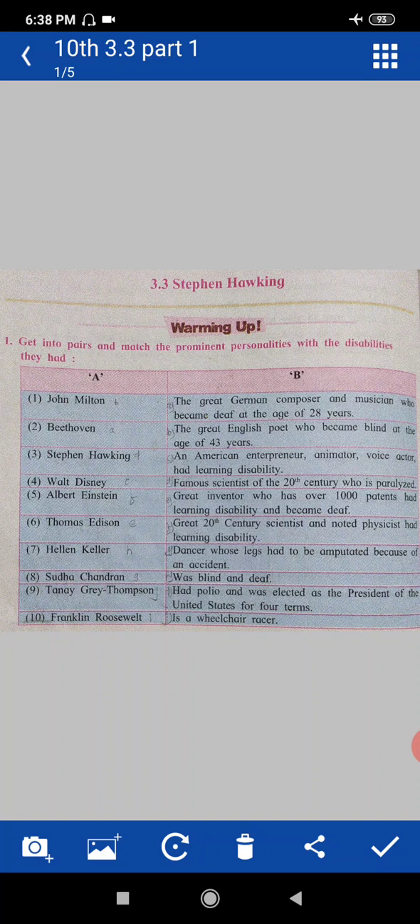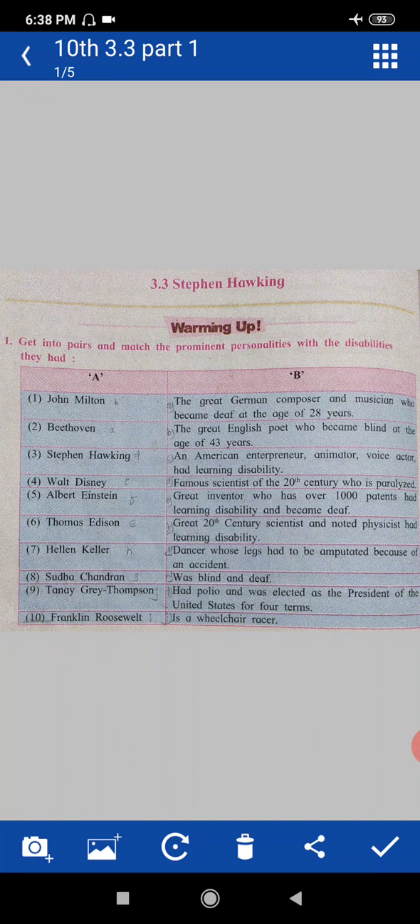Beethoven, the great German composer. Who was Beethoven? He was the great German composer and musician who became deaf at the age of 28 years. 3. Stephen Hawking was the famous scientist of the 20th century who was paralyzed.